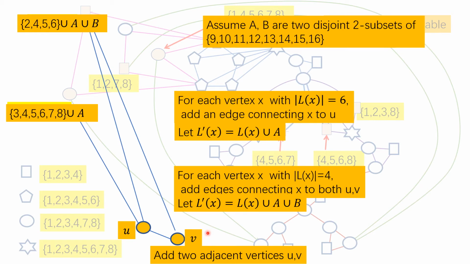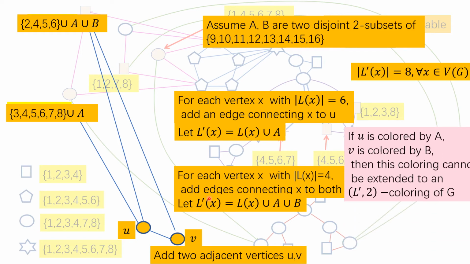So after we have this list assignment L prime, what we can say is that if we color U by A, so A is a set of two colors, assign the set A to this vertex, and assign B to this vertex, then this coloring cannot be extended to an L prime 2-coloring of the whole graph G, because the added colors, you cannot use them.